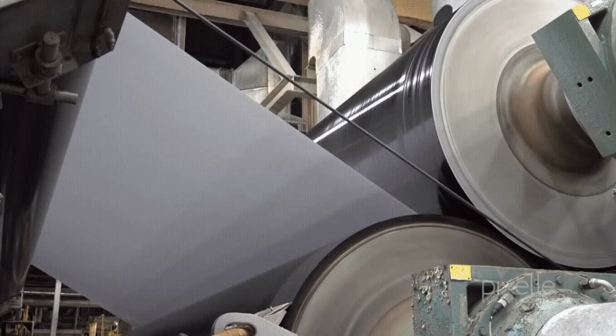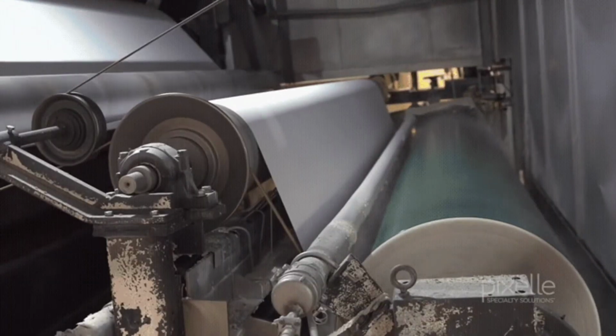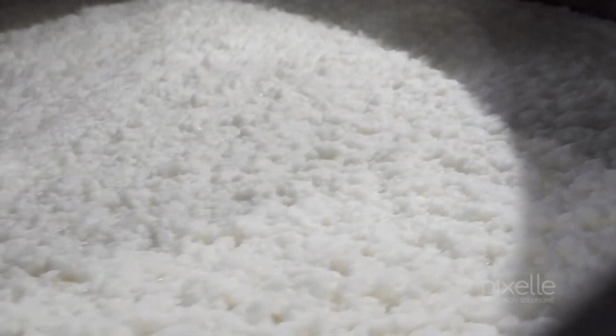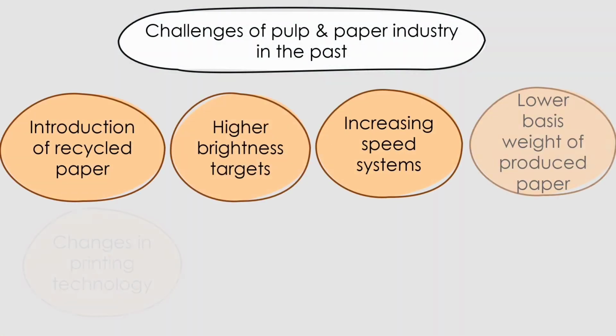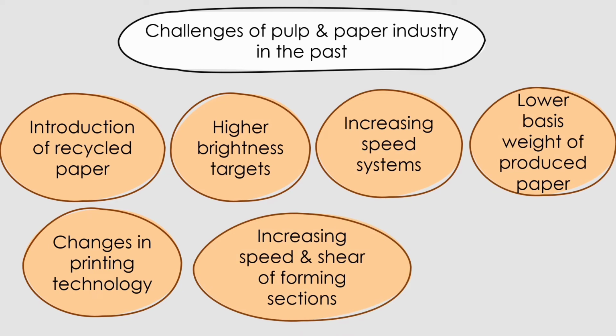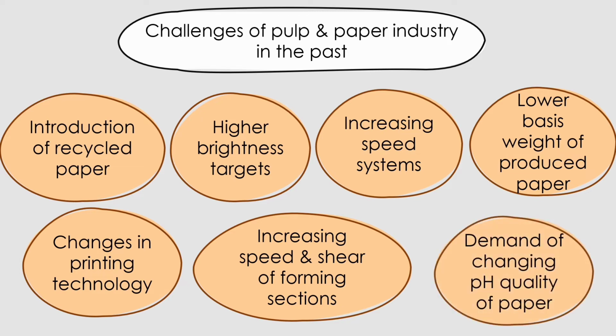Although pulp industries are significant markets internationally, it is hard to say that there is a big breakthrough for pulping technologies in modern times. There were important trends that became challenges in the past, which are the introduction or increased levels of recycled fiber, higher brightness targets, increased degree of closure of water systems, lower basis weight of produced paper, changes in printing technologies, increasing speed and shear of forming sections. In addition, there was a demand for changing the pH quality of the paper.